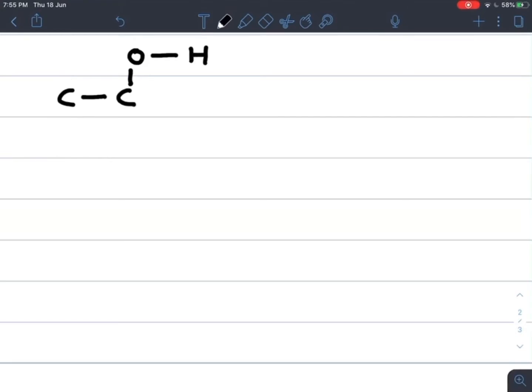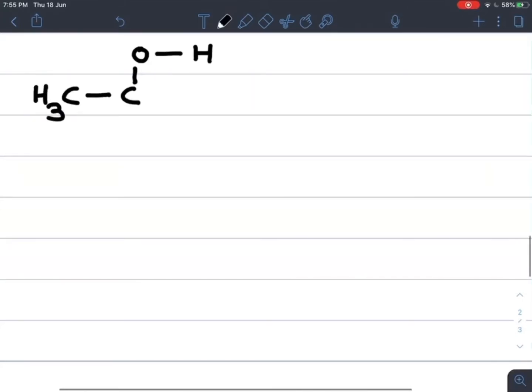OH is the functional group of alcohol and the remaining valency is completed by hydrogen. Here three hydrogens are required, and here two hydrogens are required to complete the valency.